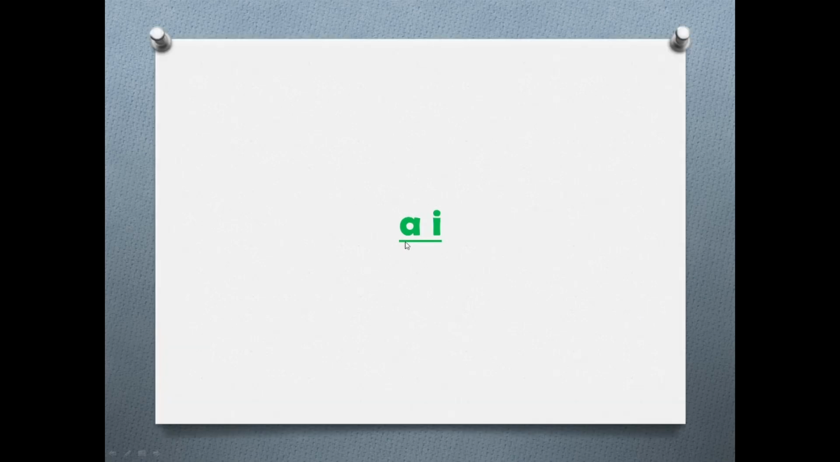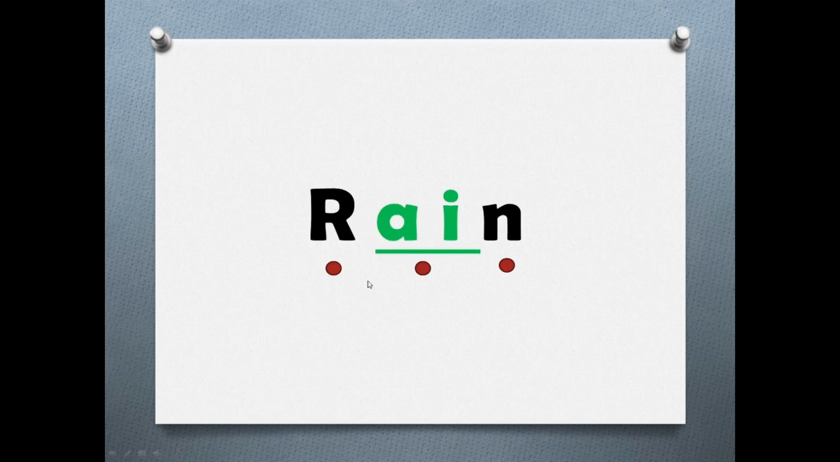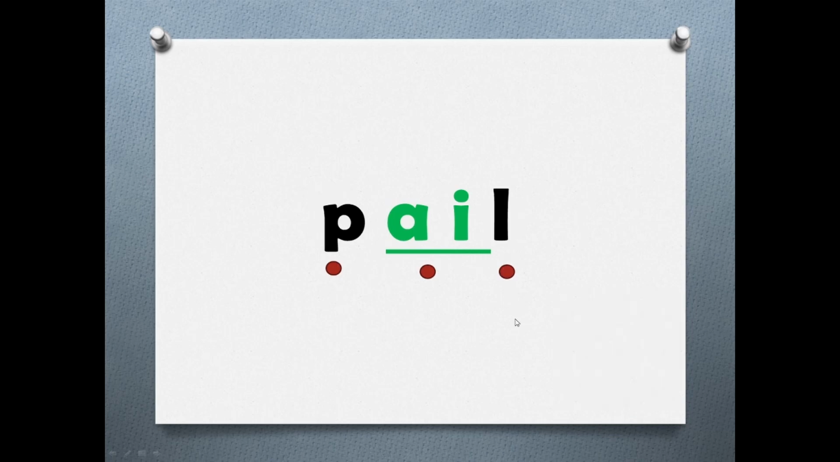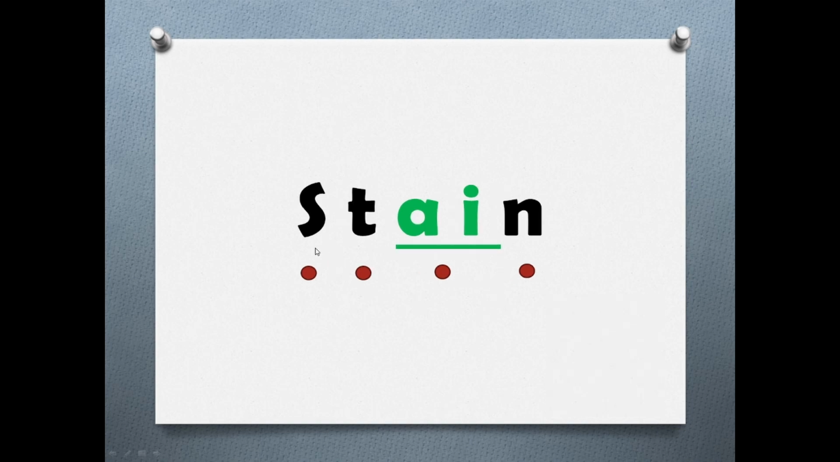Let's see first for letter A and letter I with the phonic sound A. R, A, N, rain. P, A, L, pale.